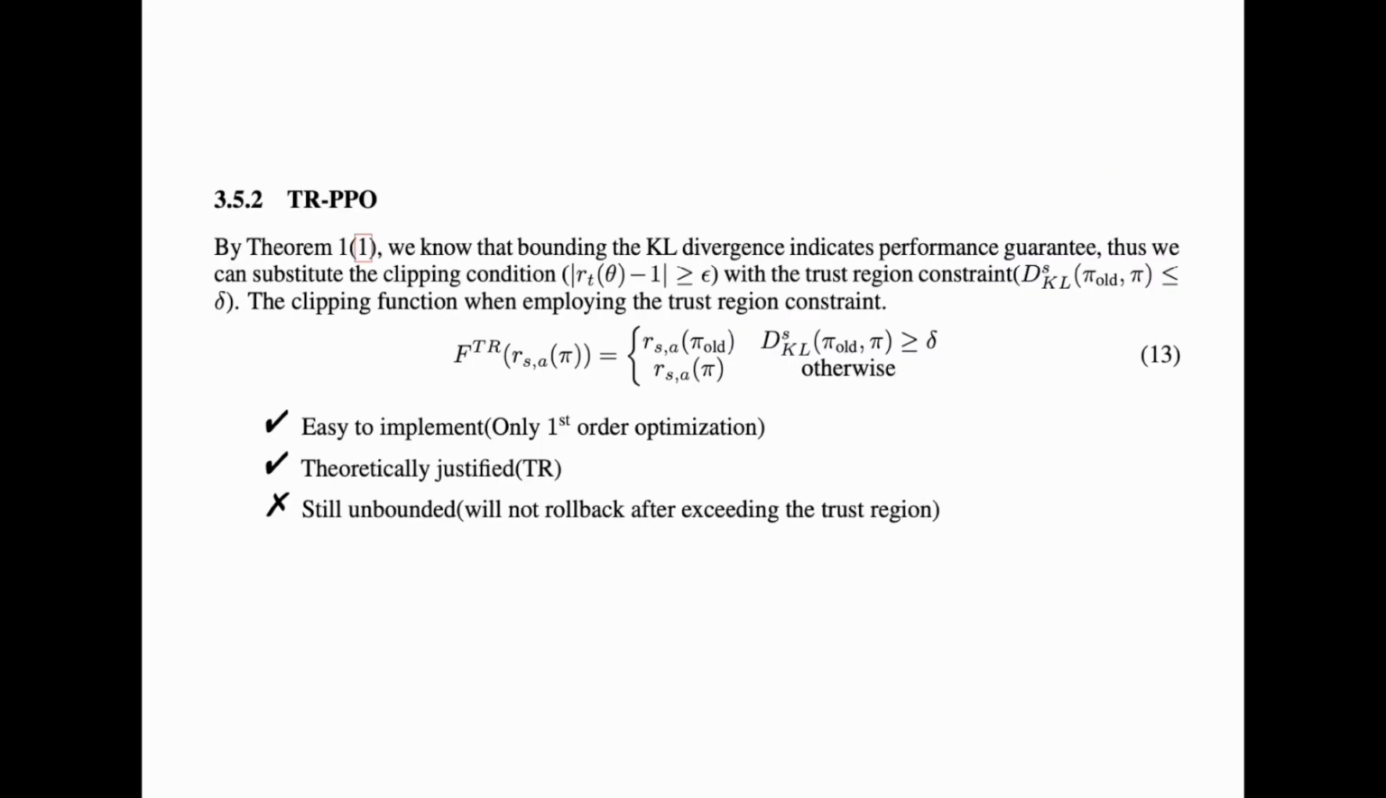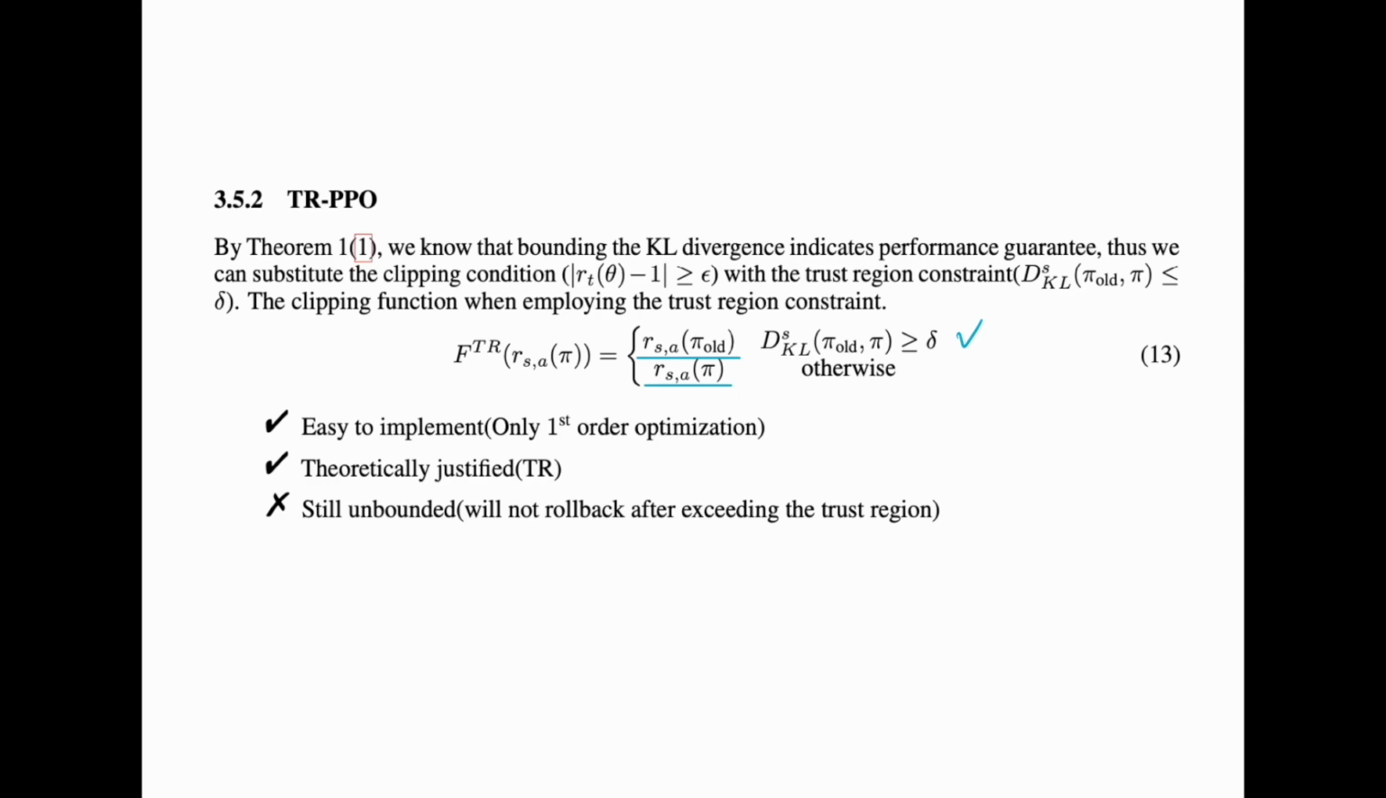By theorem number 1, we know that bounding the divergence indicates a performance guarantee. Thus, we can substitute the clipping condition with the trust region constraint, or we can say we are combining the two and taking the advantage of both. The clipping function employing the trust region constraint stays with the original likelihood ratio if it is out of the trust region. Otherwise, stay with the current likelihood ratio.